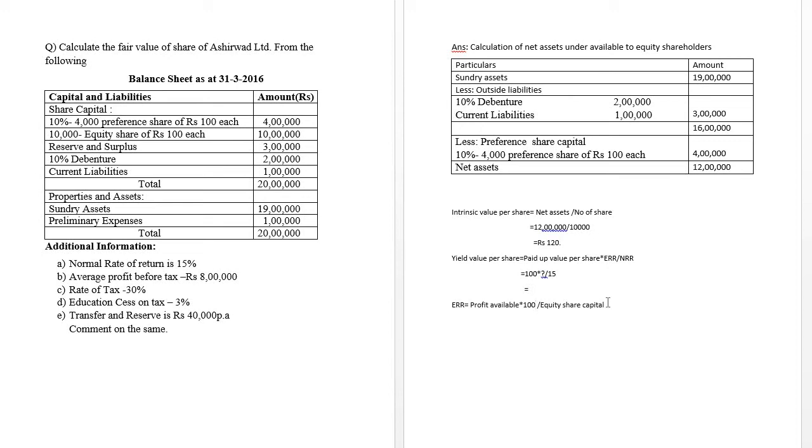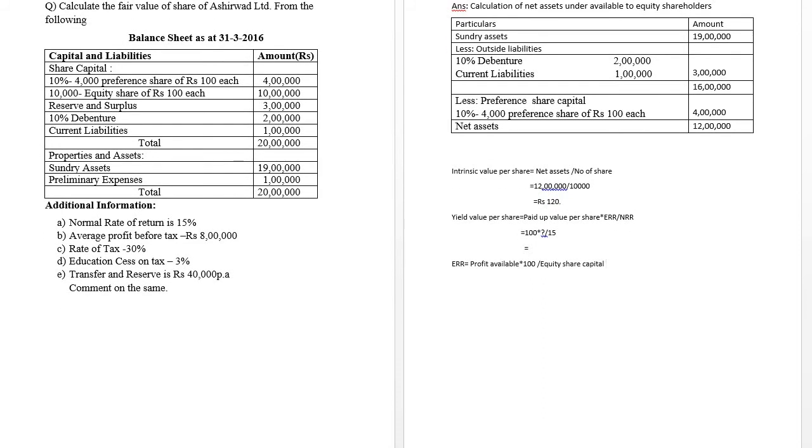Here, the equity share capital is already available. What we need to find out is the profit available. When we start finding the profit available, here is the main task.